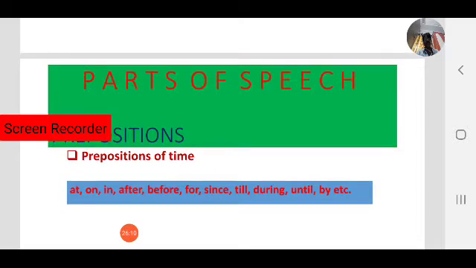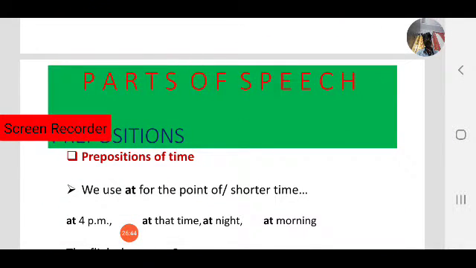For example, at, on, in, after, before, for, since, till, during, until, by, etc. These are used as prepositions of time. Observe especially at, on, in. These we can use based on the situation, as prepositions of place and prepositions of time also. That depends on the sentence. Let us see some examples.